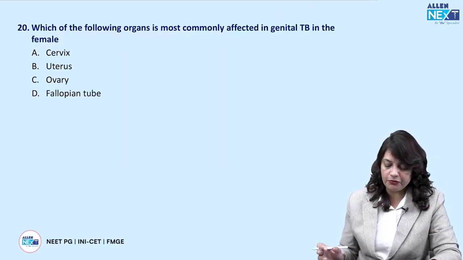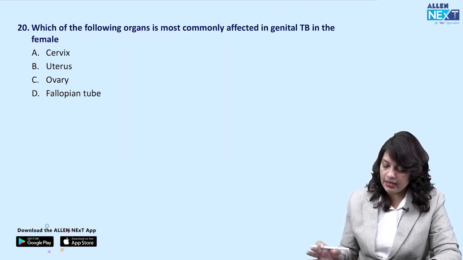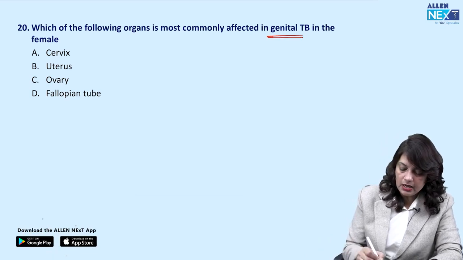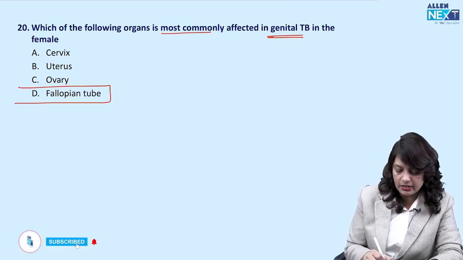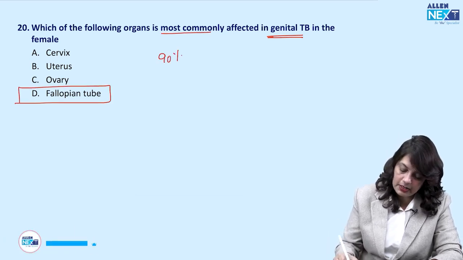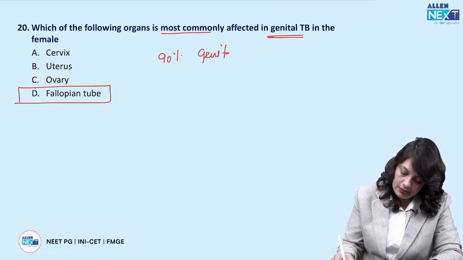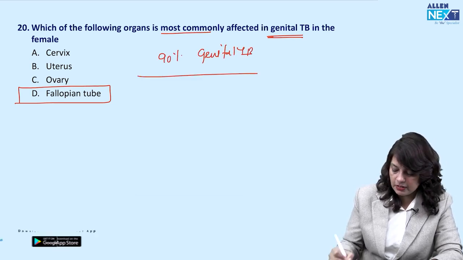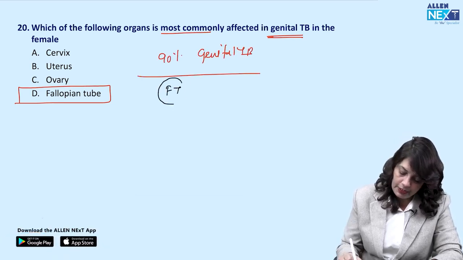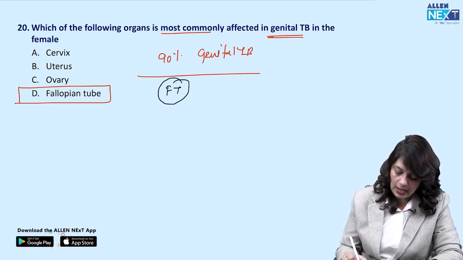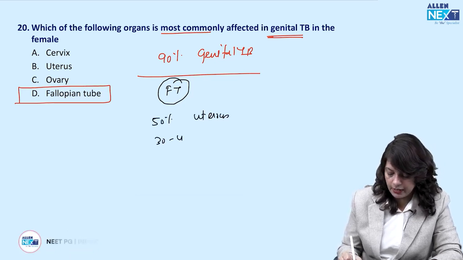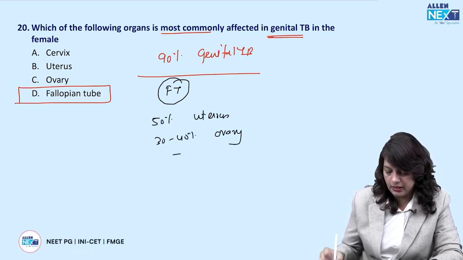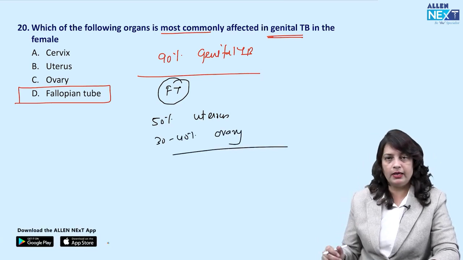Next, which of the following organs is most commonly affected in genital tuberculosis? Again, this is a very, very simple and straightforward question. The answer is fallopian tube. In 90% of genital TB, the fallopian tube is affected. Forty to 50% is the uterus causing endometritis. Around 30 to 40% is the ovary, causing oophoritis.